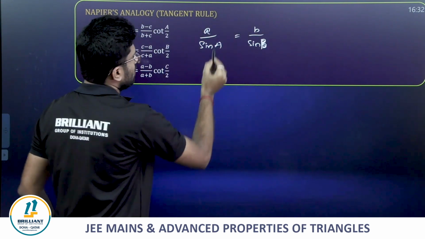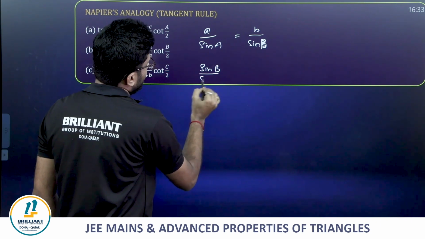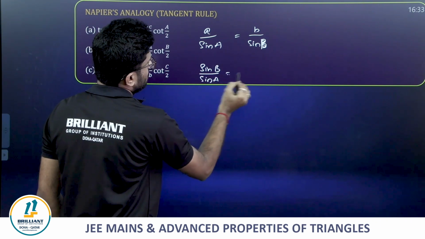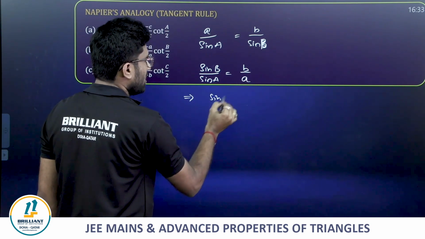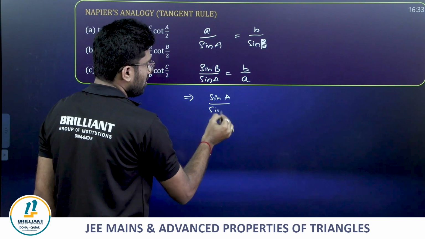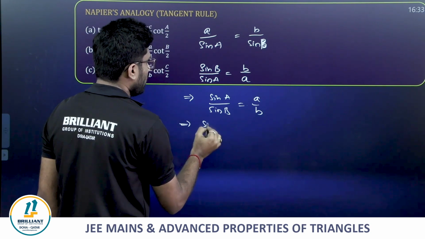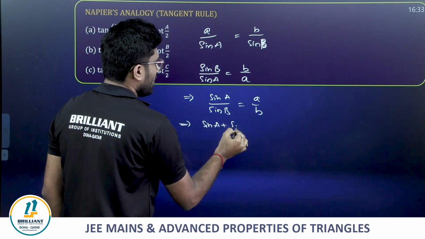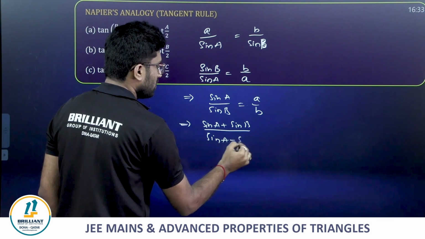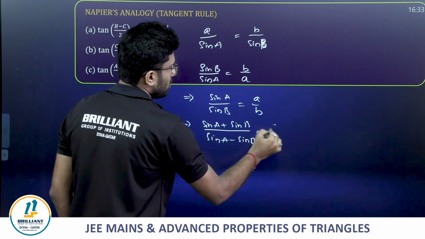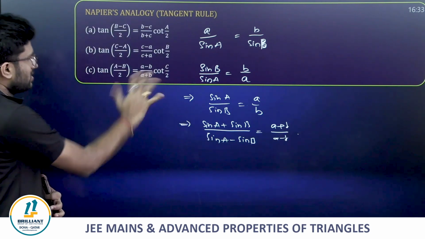Now you just see, sin B divided by sin A equals b by a, which implies sin A divided by sin B equals a by b. By using componendo and dividendo, we can write (sin A + sin B)/(sin A - sin B) = (a + b)/(a - b). That's it, guys. We will get this directly.